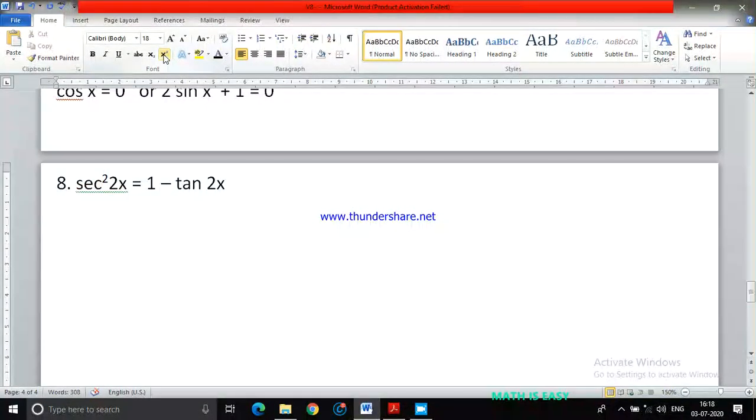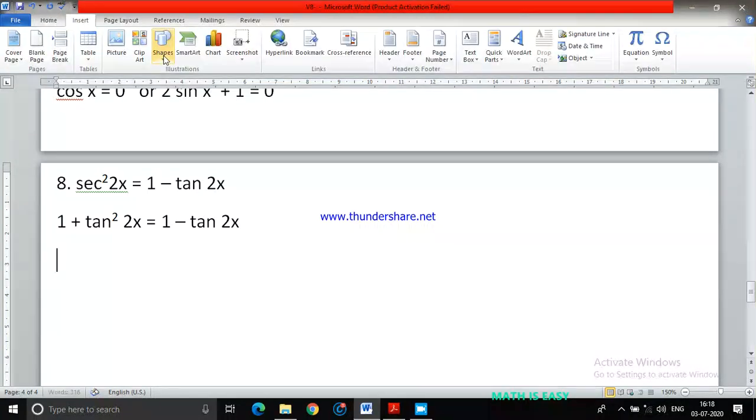So sec square theta I can write as 1 plus tan square theta. So here also it will come 1 plus tan square 2x, which equals 1 minus tan 2x. Now both the sides 1 and 1 will get cancelled.